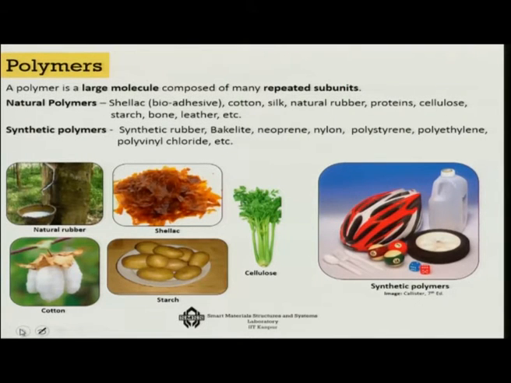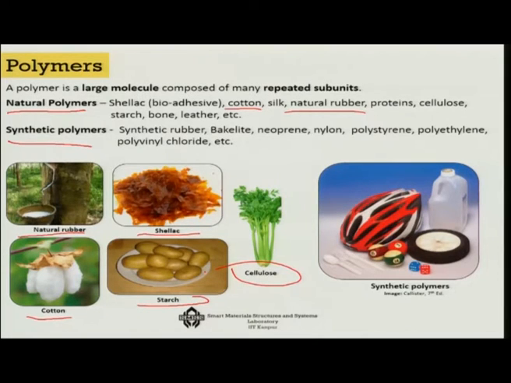Now, from the origin point of view, if you look at the polymers, I told you that you can divide them into two groups, natural polymers and synthetic polymers. Natural polymers are like the shellacs or bioadhesives. Say for example, you can consider the latex of the tree that comes out, or the cotton or the silk, natural rubber. Shellacs, of course I told you, and then the starch which you get from potato, or the cellulose that you get from some of the plants.